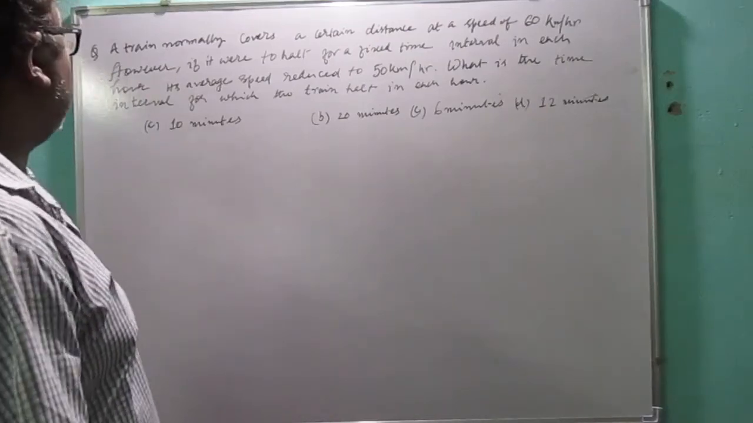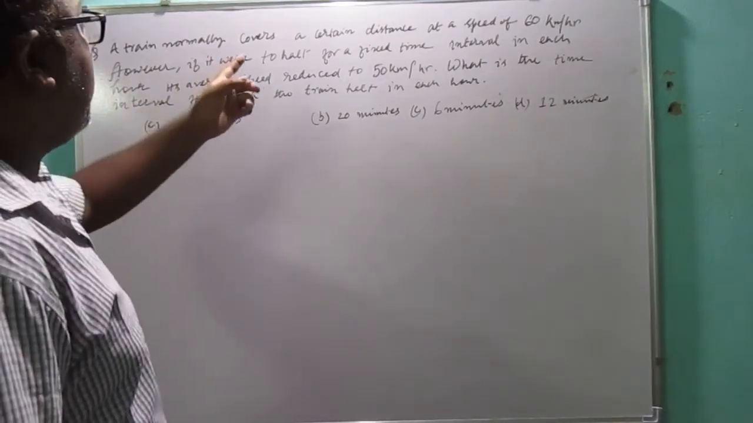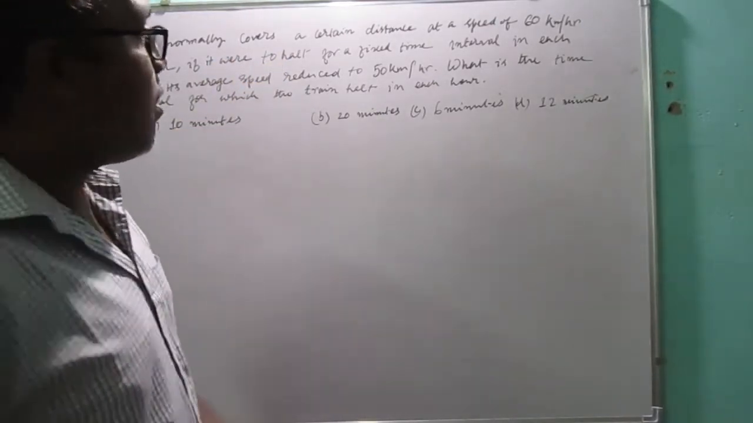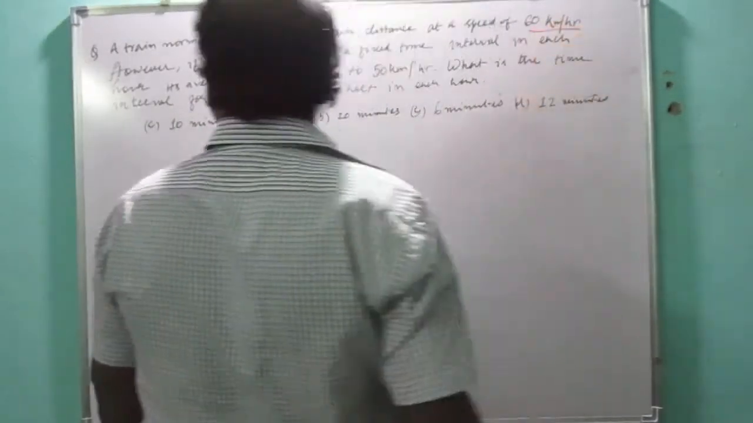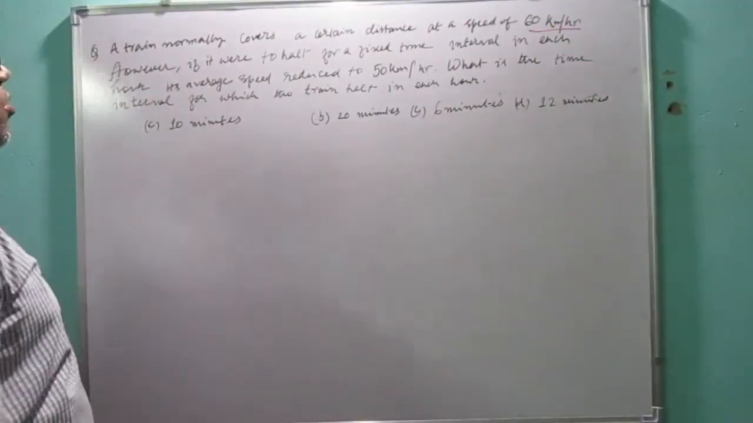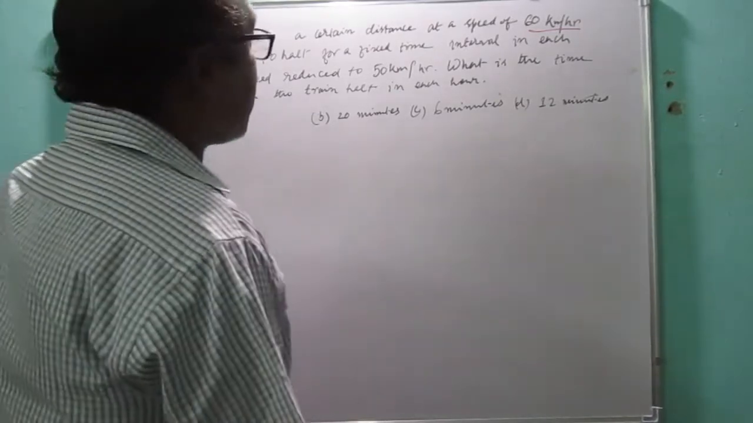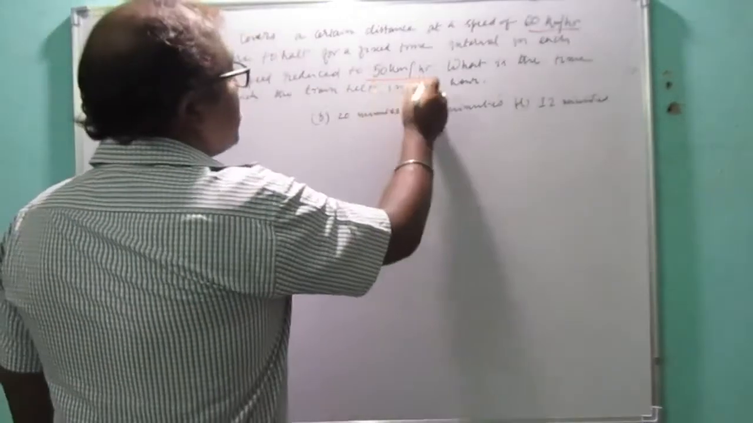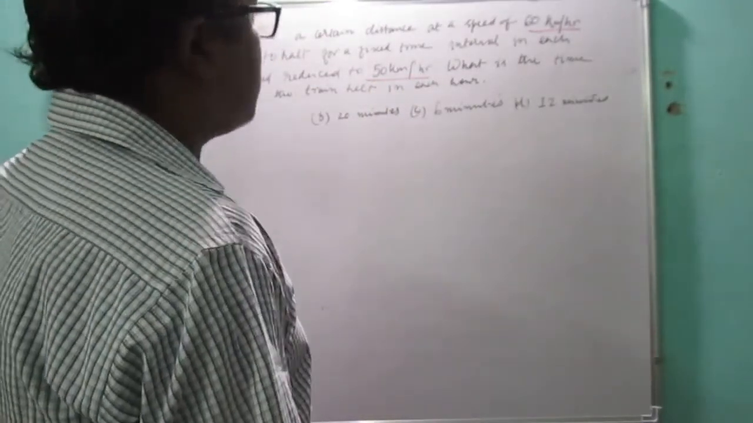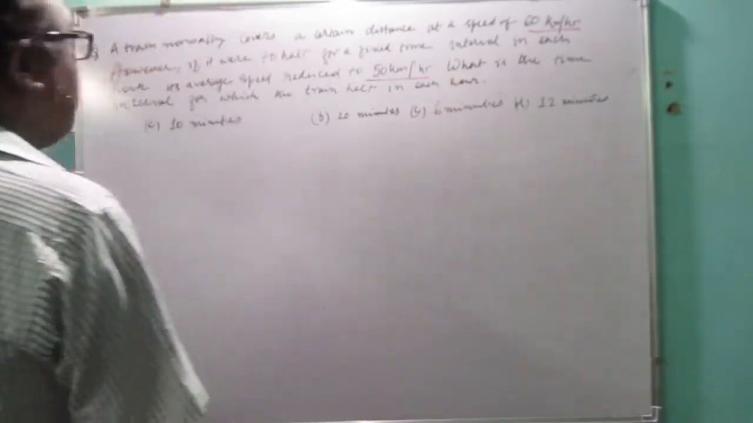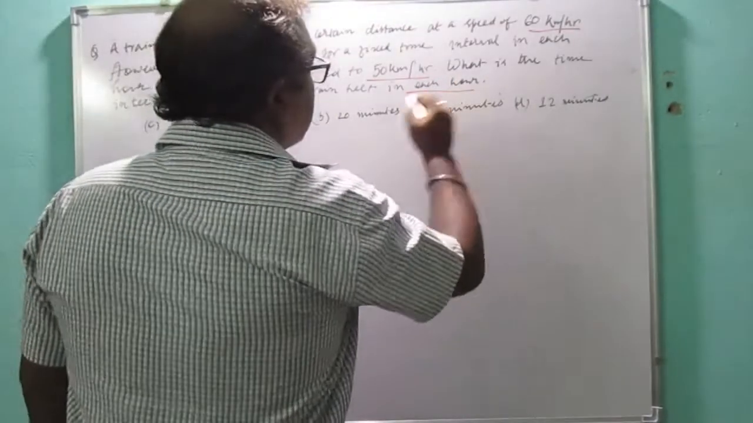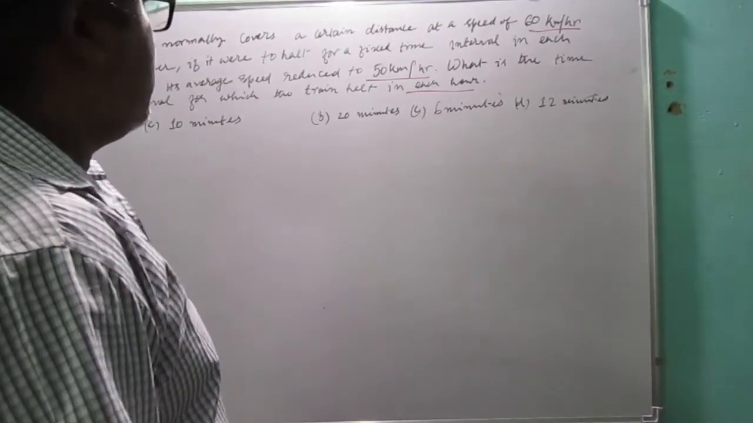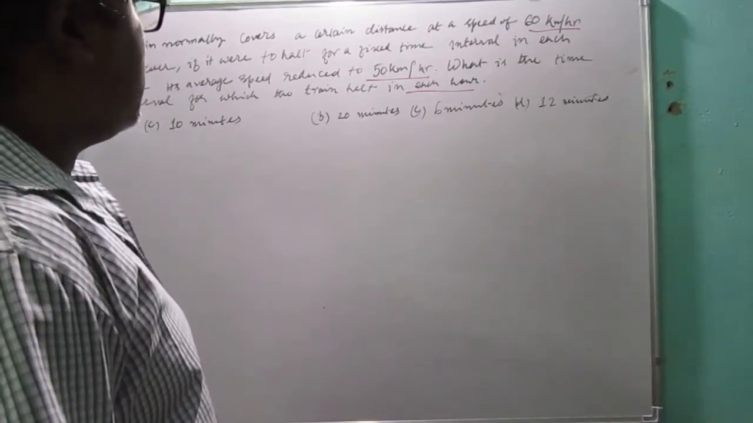So we have a next question. It is telling that a train normally covers a certain distance at a speed of 60 km per hour. However, if it were to halt, means it has to stop for a fixed time interval in each hour, its average speed reduces to 50 km per hour. Now the question is, what is the time interval for which the train halts in each hour? That means in 1 hour, what is the time interval for which the train will halt?